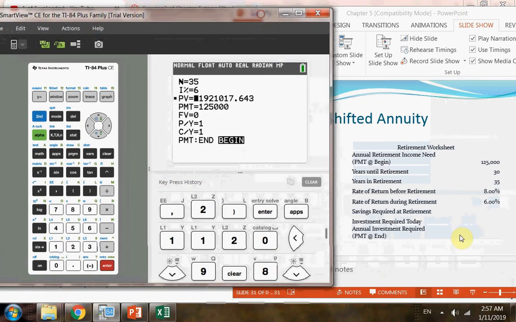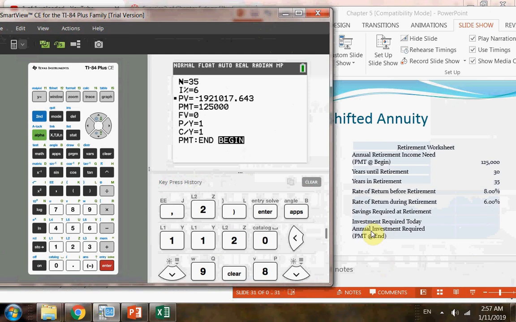All right, and basically this is a solved saving required at retirement. And the investment required today is skipped. You don't have to do that. So basically that asks you how much money do you need to invest today, and put it in a bank for 30 years so you can get 1.9 million. It just doesn't make sense because you're not having that amount of big money today and do nothing for the rest of 30 years to get 1.9 million ending balance. Okay, it's just not realistic. But you can try. You can try to find investment required today on your own.